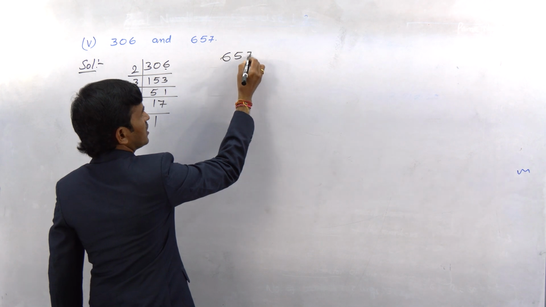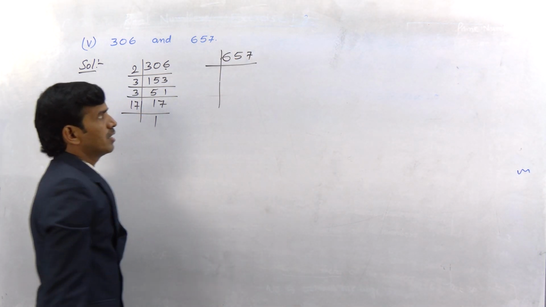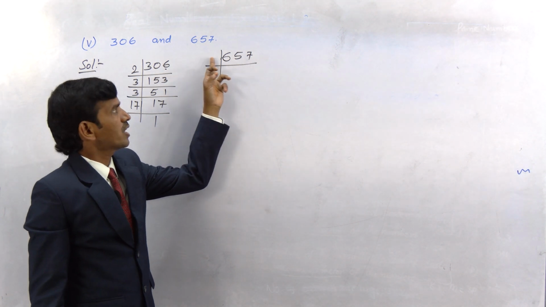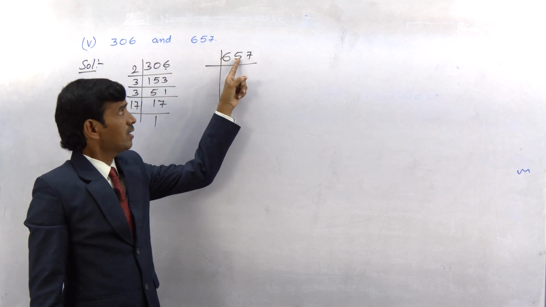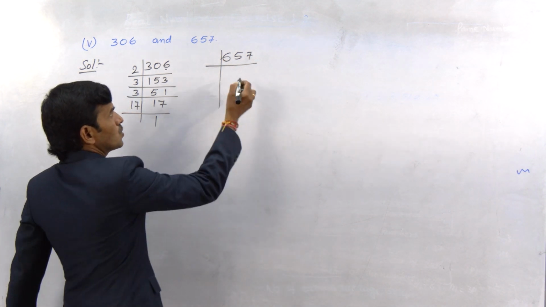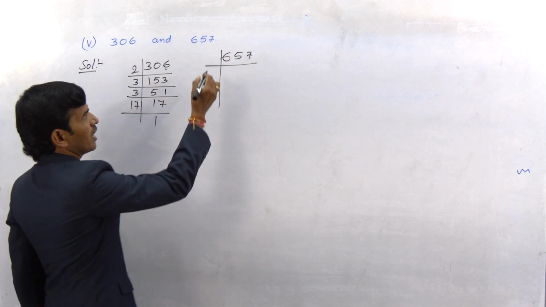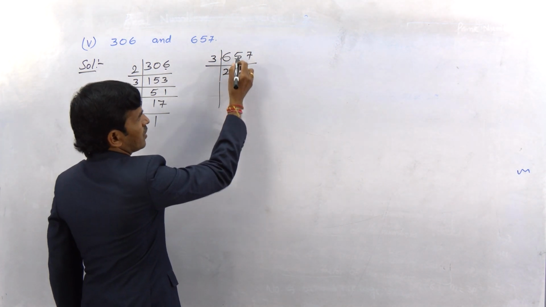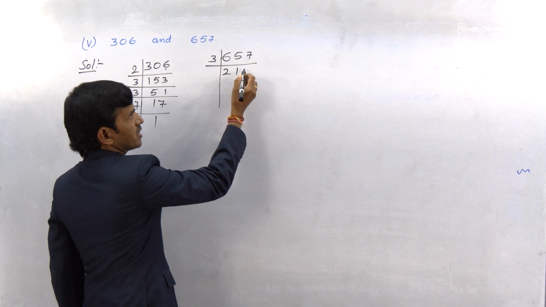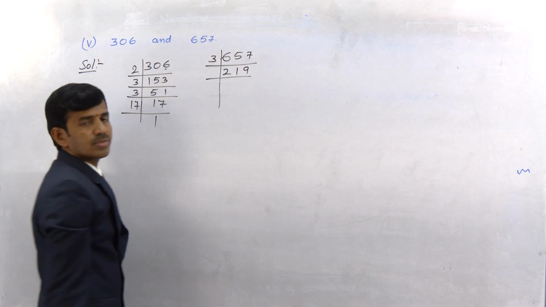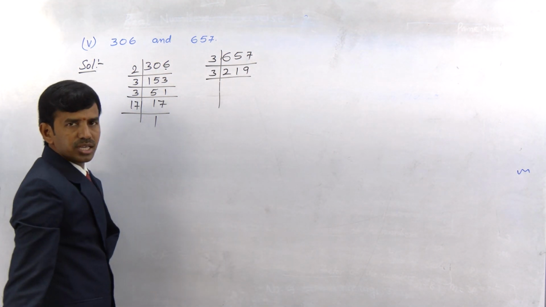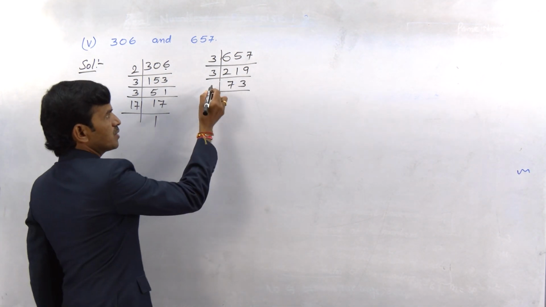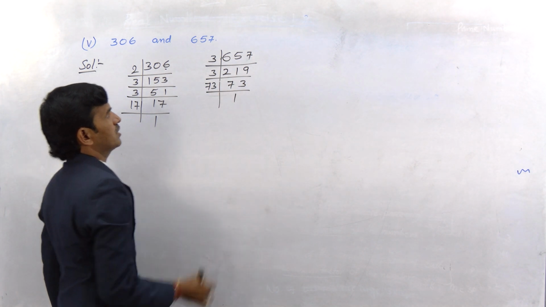Next, 657 by different numbers. You can check it as the number is not even. So we can check it for 3: 6 plus 5 is 11, 11 plus 7 is 18. As the sum of the digits is 18, we can divide this number by 3. 3 2s are 6, 3 1s are 3. Here 2 left over, 27, 3 9s are 27. Now it can also be divided by 3, 3 7s are 21, 3 3s are 9. As 73 is prime, 73 1s are 73.